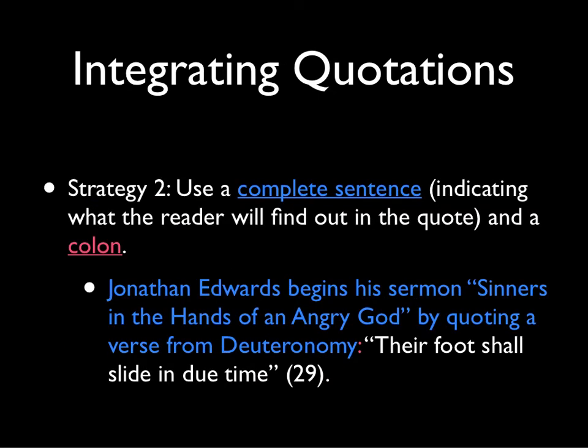Strategy 2 uses a complete sentence and a colon. So take a look at my example. Jonathan Edwards begins his sermon, "Sinners in the Hands of an Angry God," by quoting a verse from Deuteronomy, colon, their foot shall slide in due time. Now notice, I could put a period here, and then everything in blue would still be a complete sentence, and it would be perfectly fine by itself. But instead, I want to make sure that I have a quote to prove that Jonathan Edwards begins the sermon with a verse from Deuteronomy. So that means that I then add my quote right after that colon.